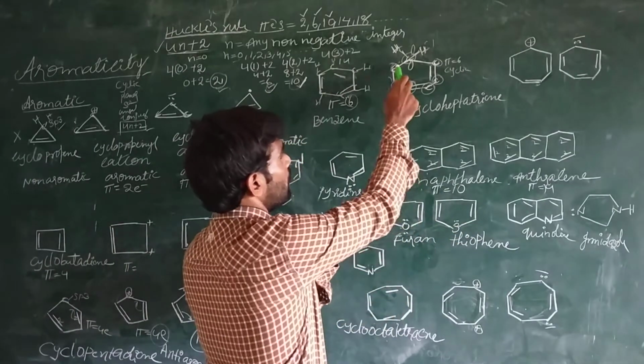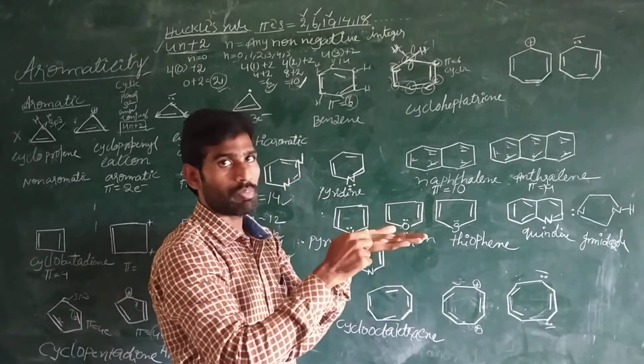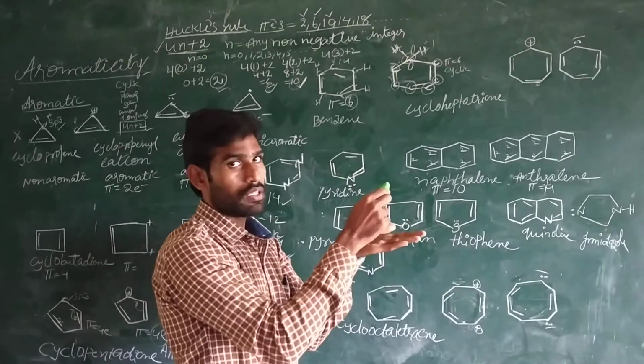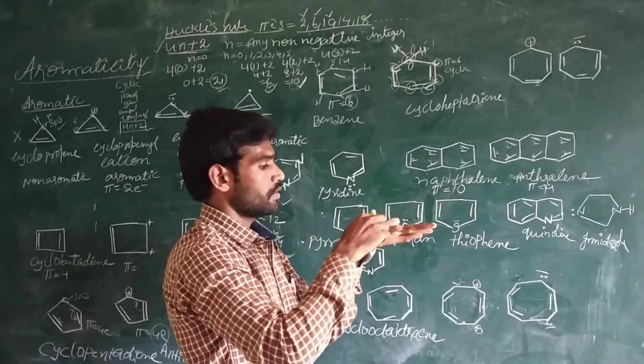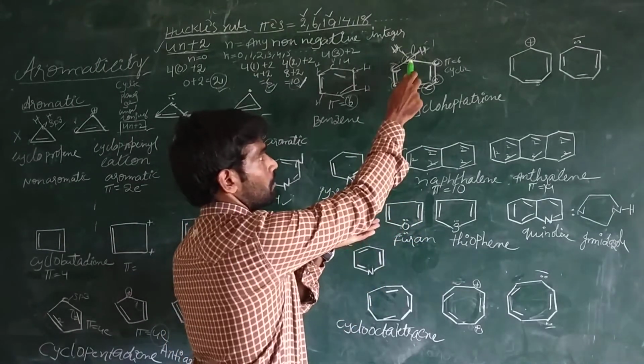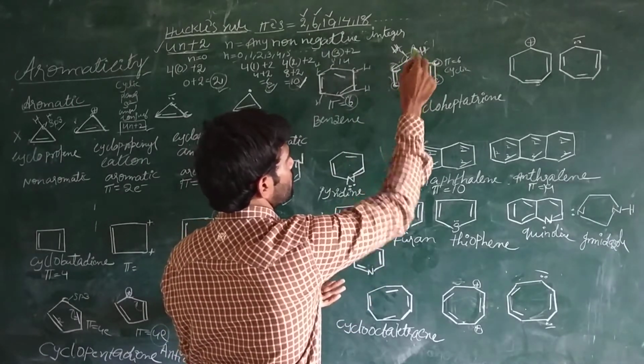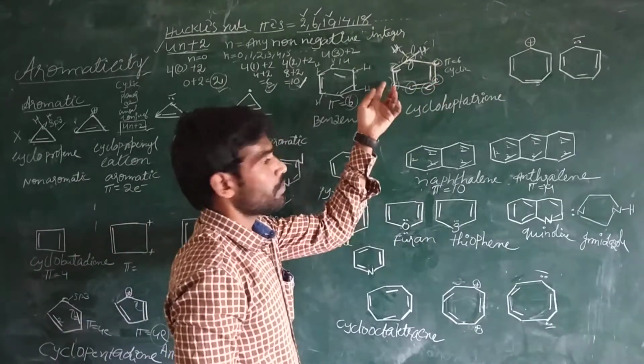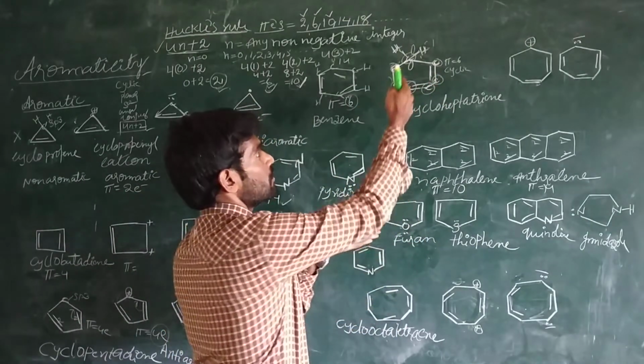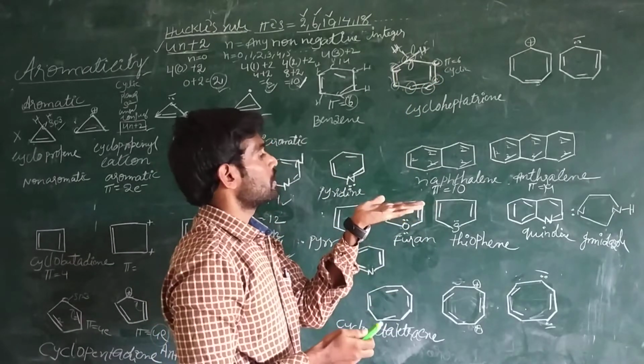For example, all the carbons are in the same plane, but this 7th carbon is not. If you give the numbering, this is the first carbon. The remaining carbons are in the same plane, but this first carbon is out of the plane.